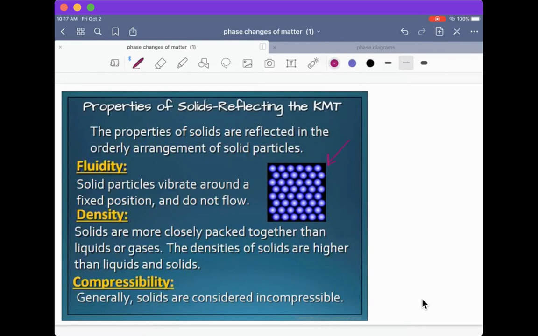We can't get them any closer than what they are due to some of those repulsion forces within the intermolecular forces of the substance. We can't overcome those anymore. So solids will not, in general, be able to be compressed.